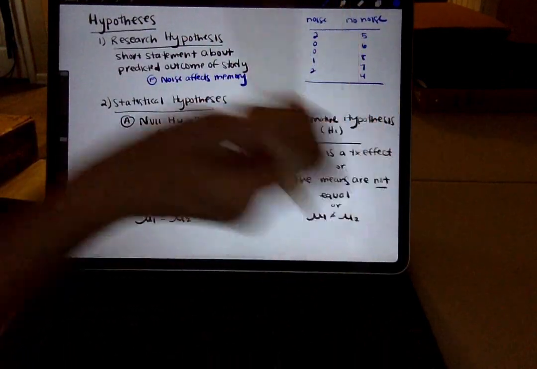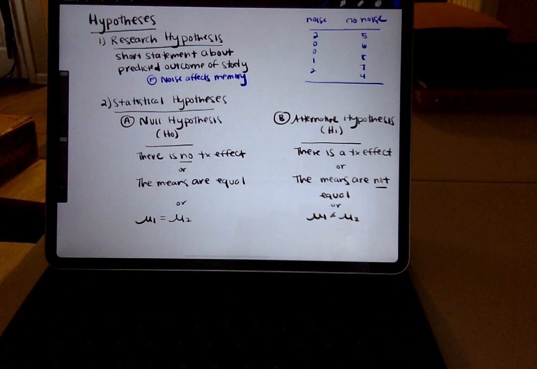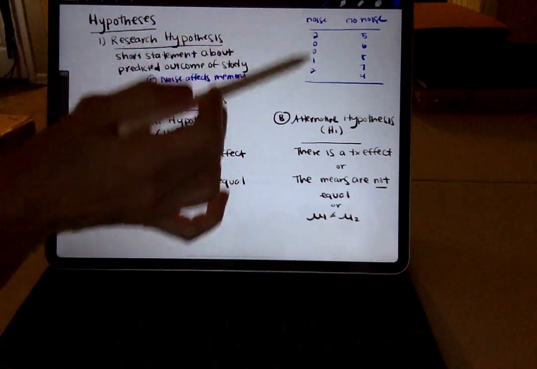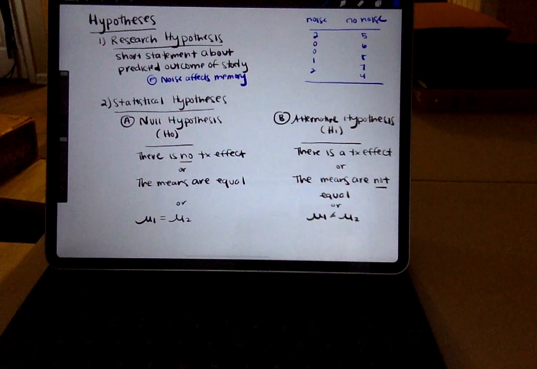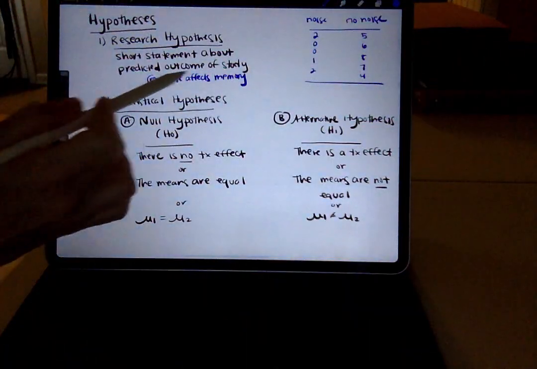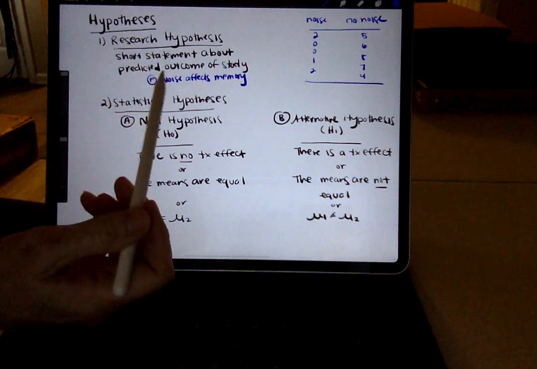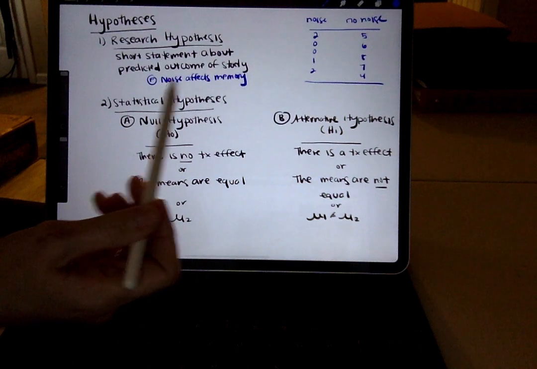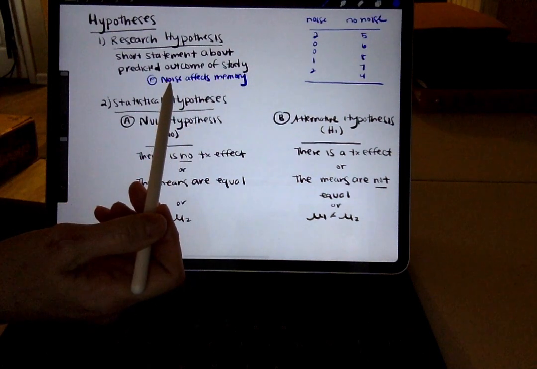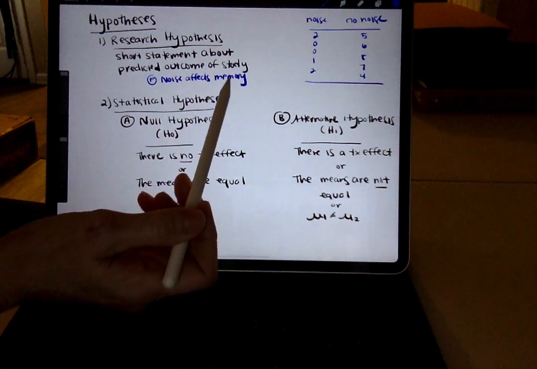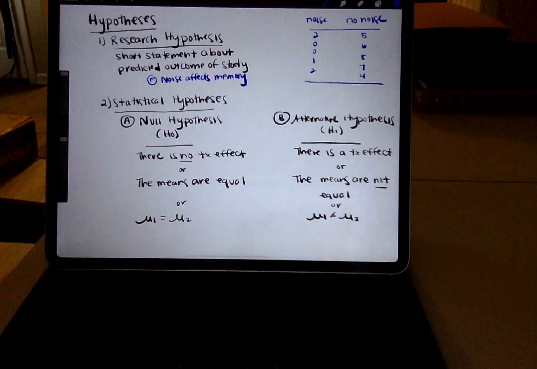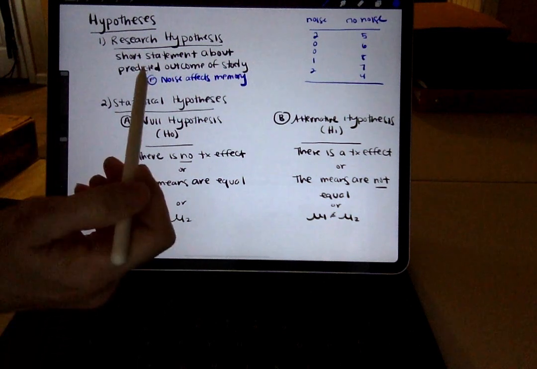Here we have, over here in blue, this study that we've talked about for a few videos now, looking at the relationship between noise and memory. And we have some data here. Here's how many things people remember in noise. Here's how many things people remember with no noise. The way that we might write a research hypothesis for this study is to say, very simply, noise affects memory. That meets the criteria that I've specified, which is that in a research hypothesis, you want to talk about both variables. We're talking about our independent variable here with noise, and our dependent variable here with memory. And I've written it in the form of a statement. So noise affects memory.